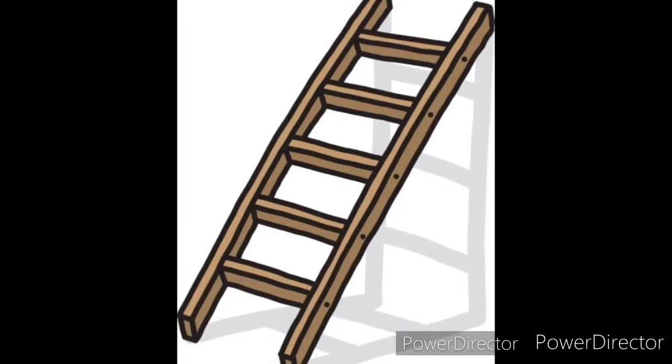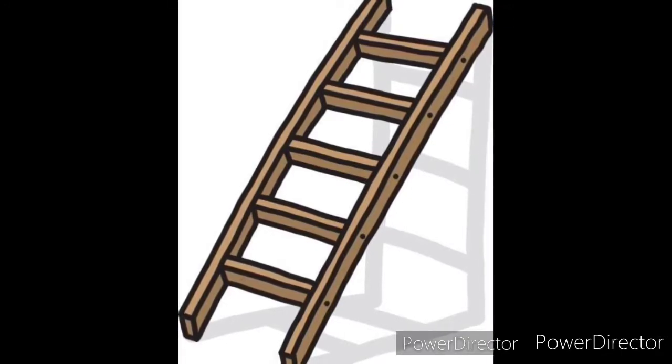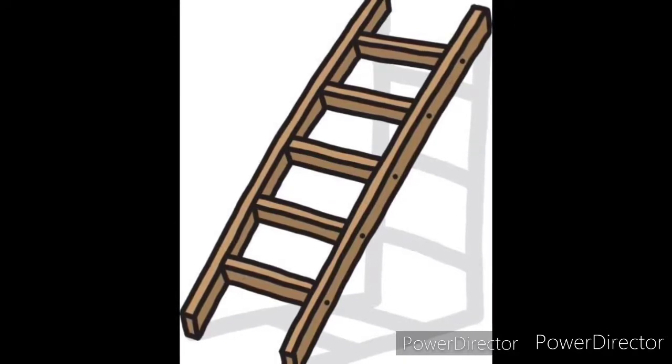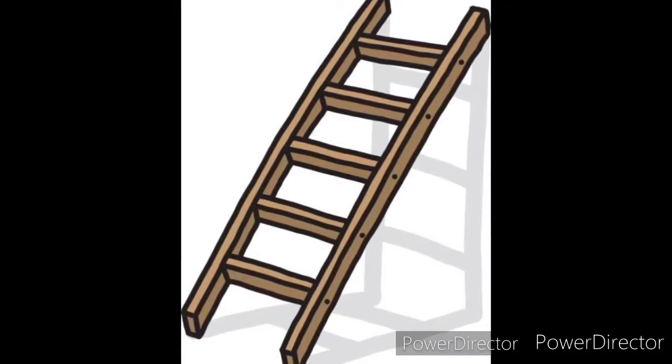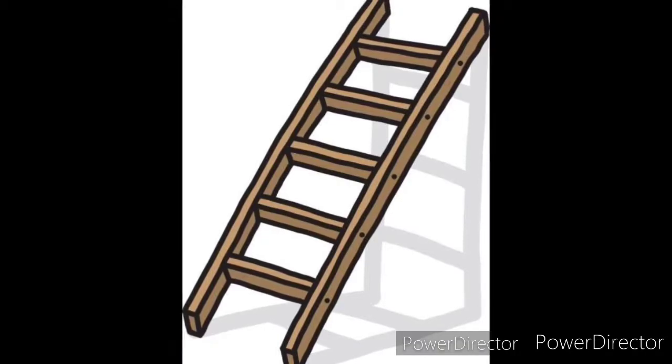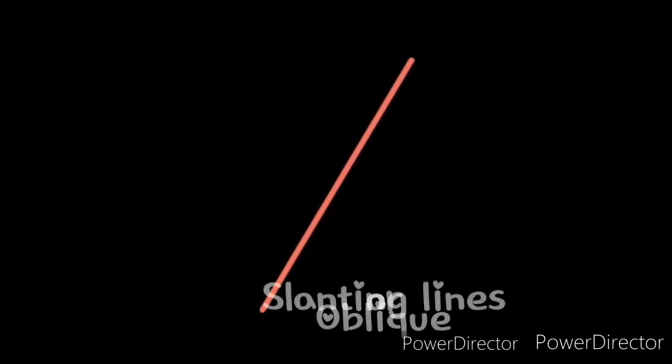It will be placed on a vertical wall, and with the help of this ladder you can reach up to the ceiling and do your work. So this ladder, we can say, is in oblique or slanting position, so this one will be considered as an oblique line.